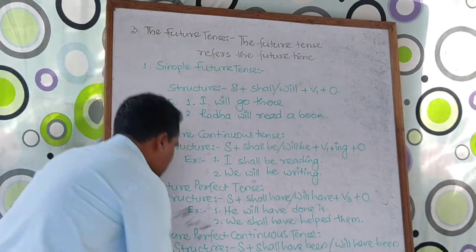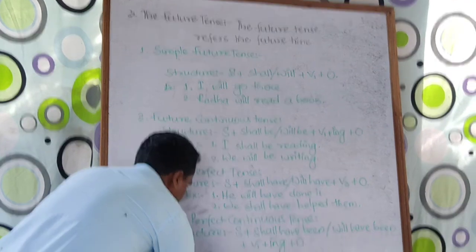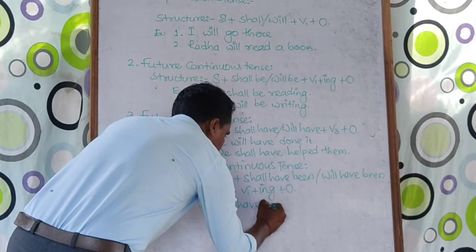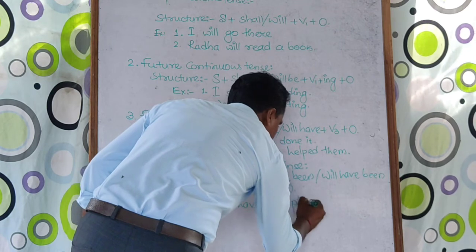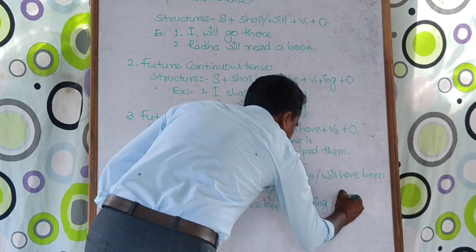Look at this example. One example is enough for us. I shall have been playing cricket.